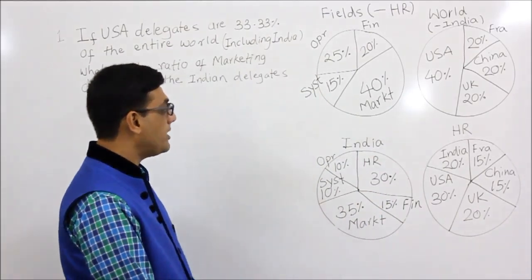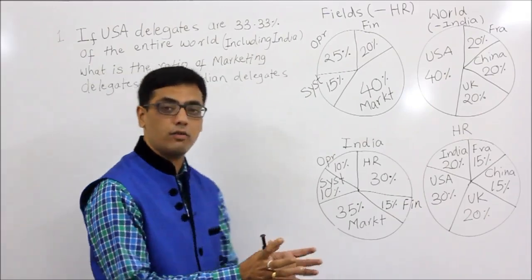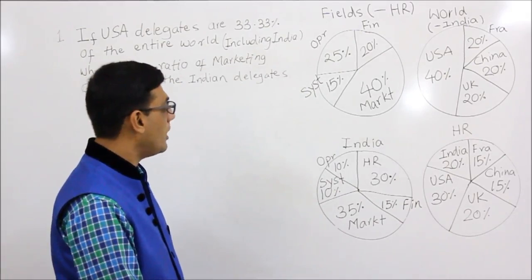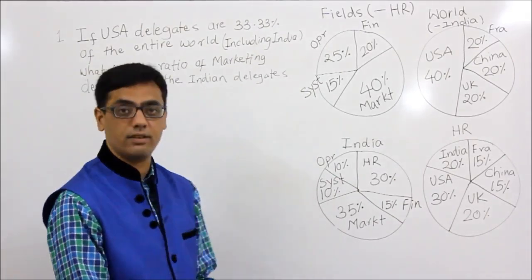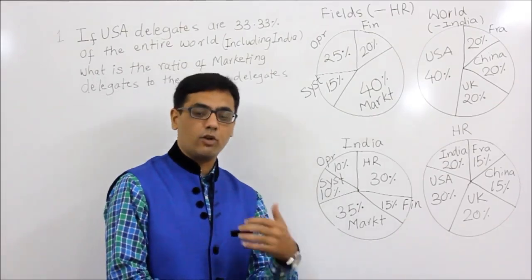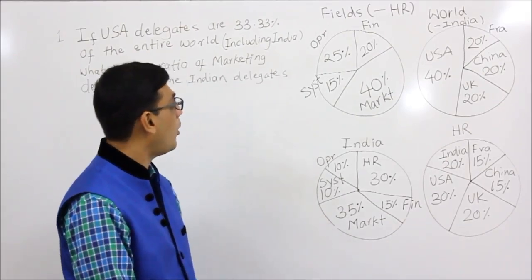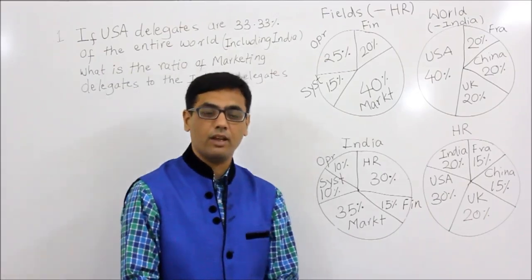So these are 4 pie charts. Now what happens is that there is a world conference going on in which there are countries India, US, China, UK and France. Each of these countries has got experts in various fields, which is operation, finance, marketing, system and HR.